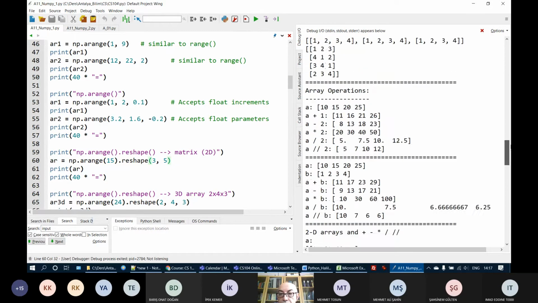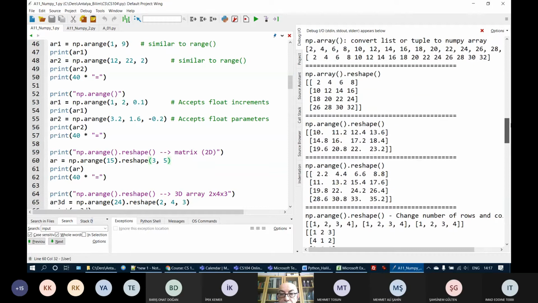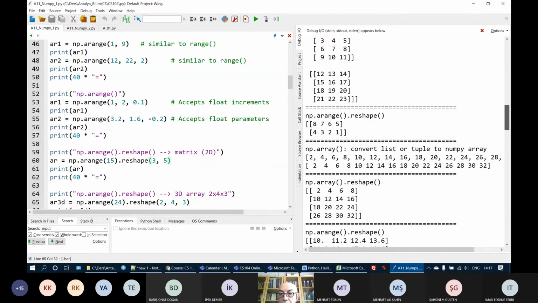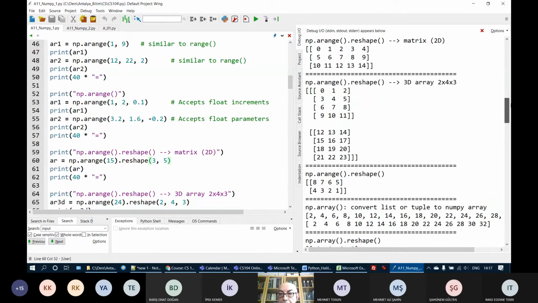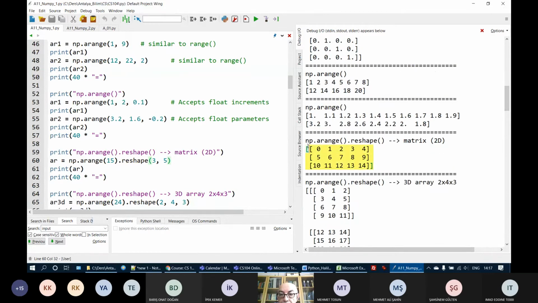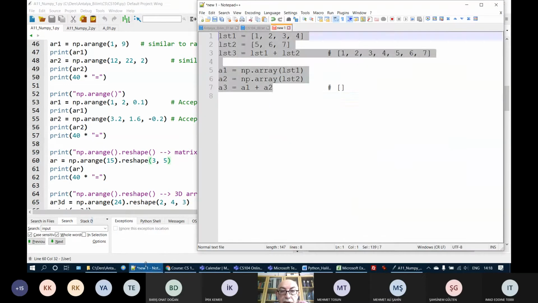Let's go and check our output. Where is the 15 range reshape matrix 2D? Yeah, here. This is our output. So if I have a flat array, a one-dimensional array, in order to reshape it to a two-dimensional matrix, I will do that. I will show you one other example. I will not write the program here, but I will show it elsewhere.